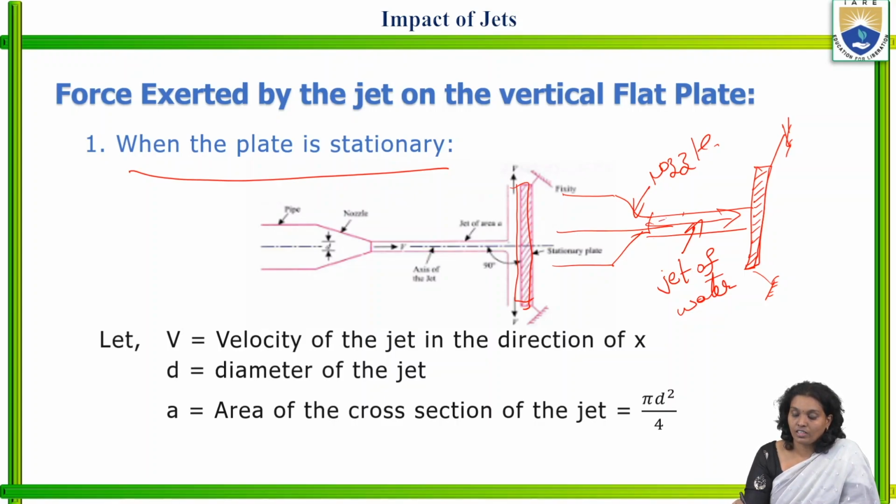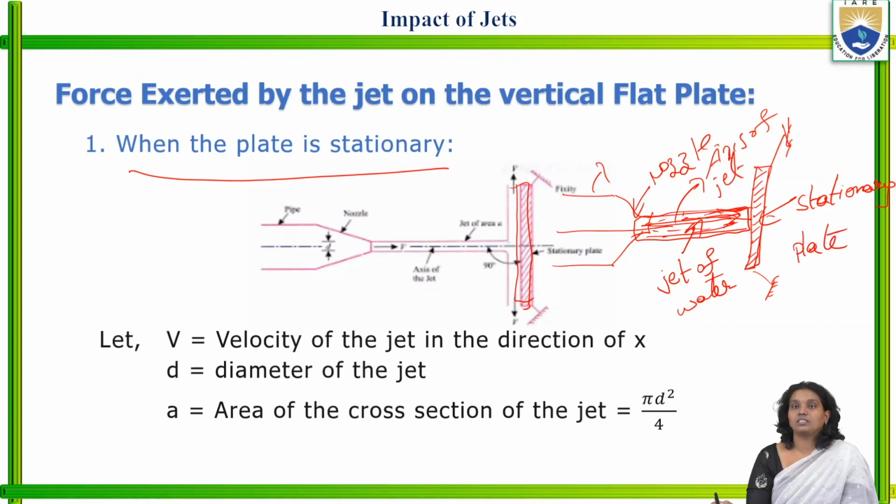This is the jet of water, the complete stream. In between, this is the axis of the jet. This is nothing but the jet of water. And from this pipe, this is the nozzle, this is the stationary plate. In this, we have to understand what the parameters involved are.